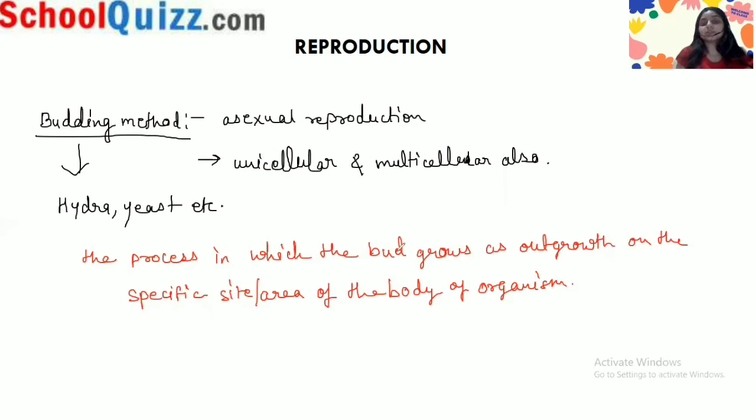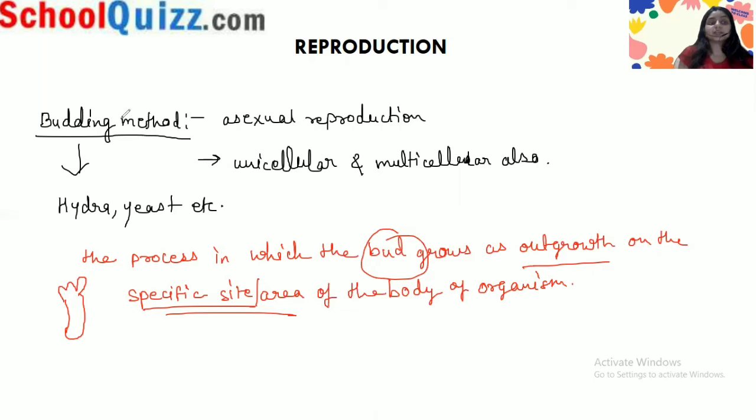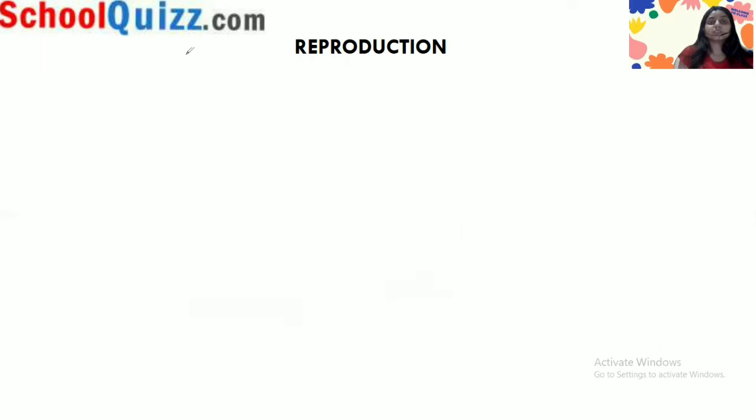So what is happening here? The bud grows as an outgrowth in the specific area. From that area the bud will grow, and after becoming fully independent, it will detach from there and grow as a full-fledged independent organism. So this is the budding method. I hope this is clear for you, and let's move to the vegetative propagation.